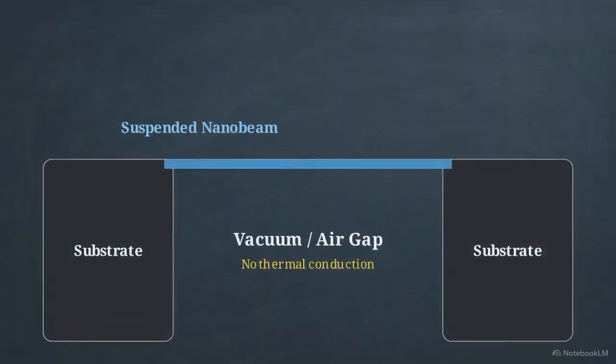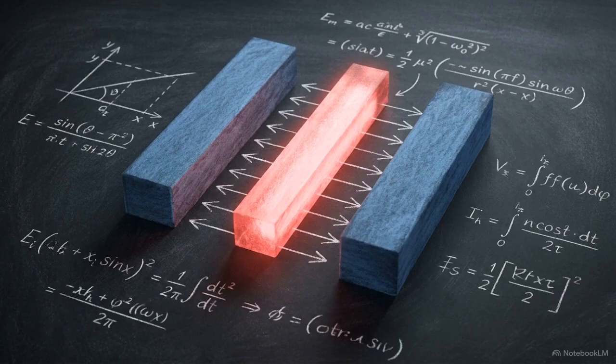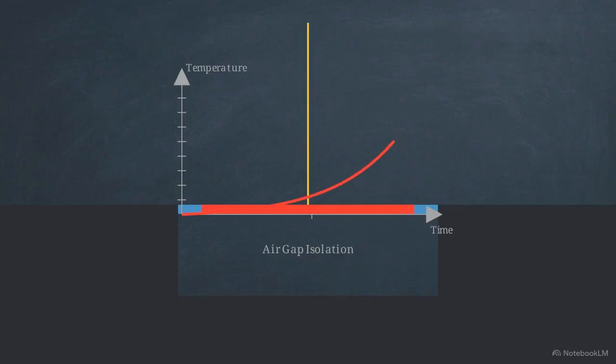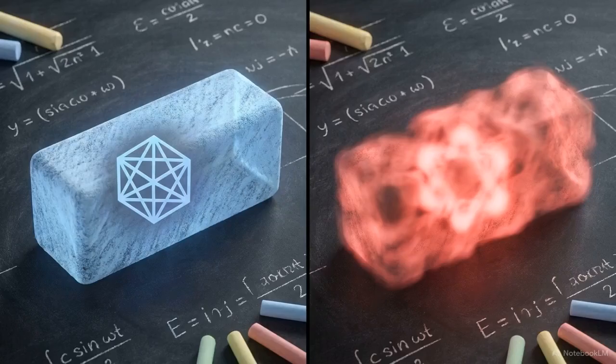At the microscale, this heating occurs when the transducer is struck by an optical pump laser, which is necessary to drive the transduction process. Because the beam is physically isolated from the surrounding material, it lacks a path for thermal conductivity. The suspended architecture functions as a heat trap. As the silicon absorbs energy from the laser, the temperature spikes. This influx of thermal phonons floods the mechanical mode, causing the quantum state to dissolve into noise before the conversion is complete. The isolation intended to protect the quantum signal is the exact mechanism that causes its thermal destruction.